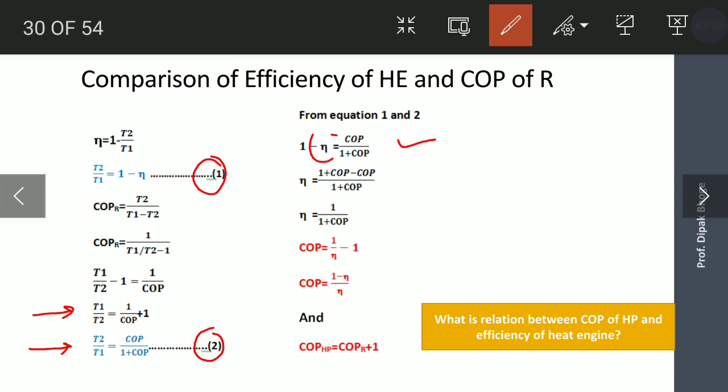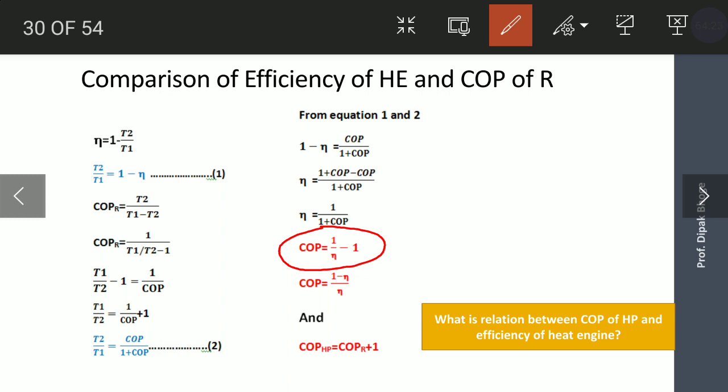Take this efficiency to the right hand side, then efficiency is equal to 1 plus COP minus COP divided by 1 plus COP. When you cancel out all the terms, we are getting efficiency is equal to 1 upon 1 plus COP. Also, COP of refrigerator is equal to 1 upon efficiency minus 1.